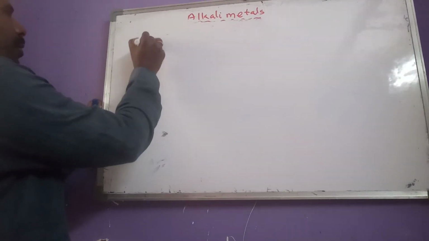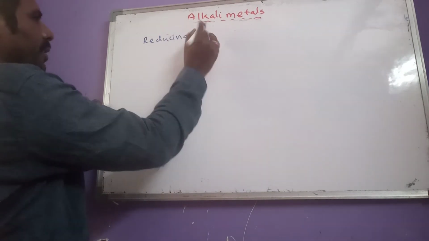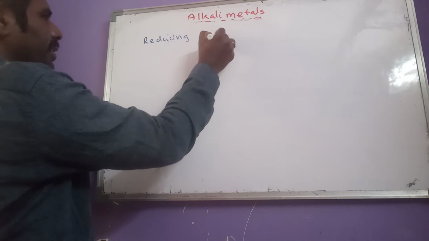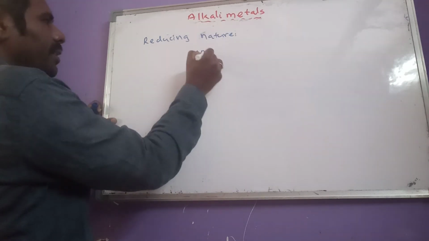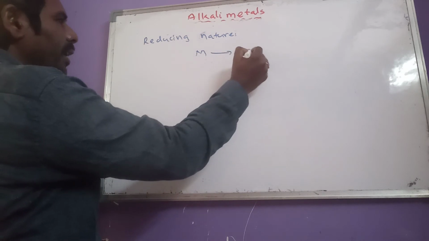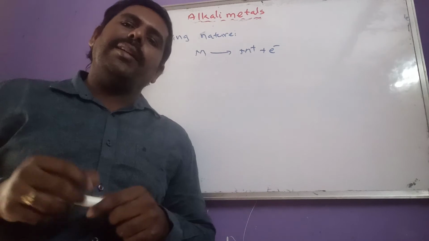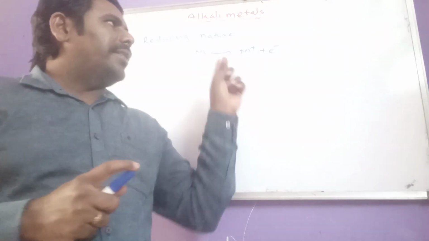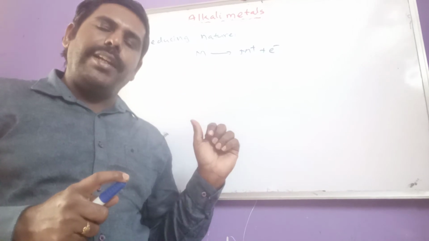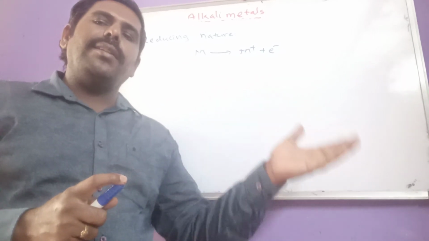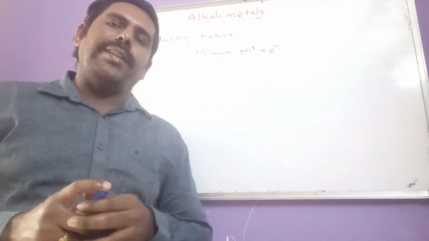This is an important property for alkali metals. What is that reducing nature? Let us learn here. All alkali metals try to lose one electron to get into the nearest inert gas configuration. That means by losing an electron, they undergo oxidation, but they act as reducing agents.